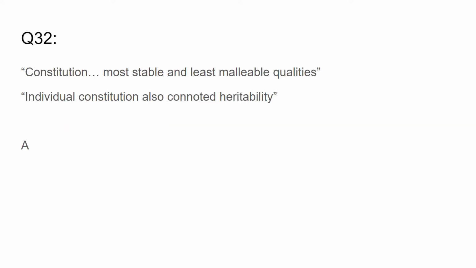Question 32. Which of the following, according to the writer, was an essential belief upon which the concept of hereditary diseases was based? So these are the two quotes that you need about the Constitution. Remember, constitution is what makes somebody up, and it says that constitution was the most stable and least malleable quality. So the constitution is stable, it is not changing. And an individual's constitution also connoted heritability. So that is why the answer is A, constitutions are inherited.